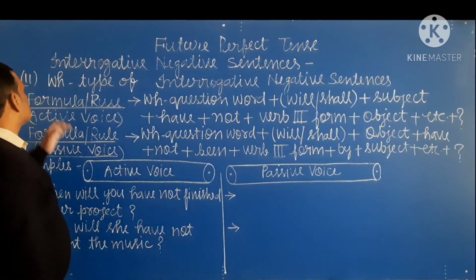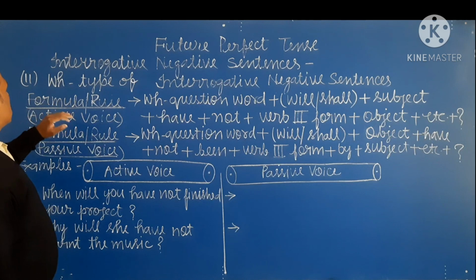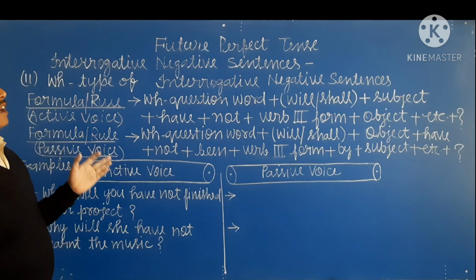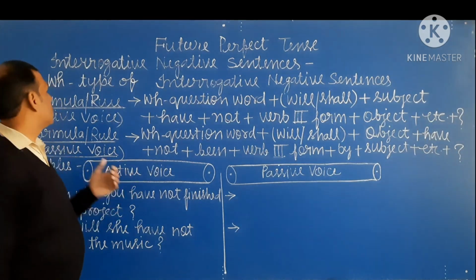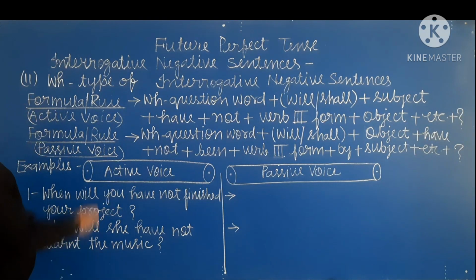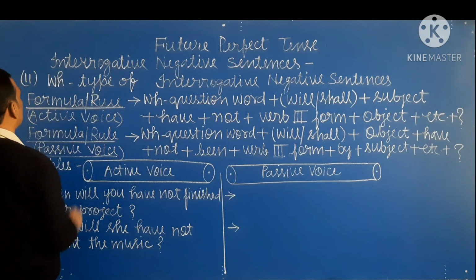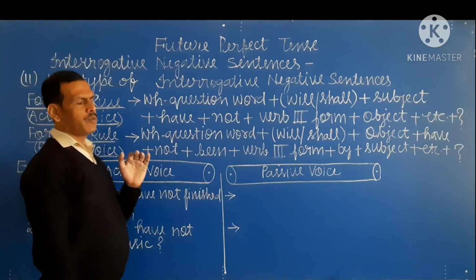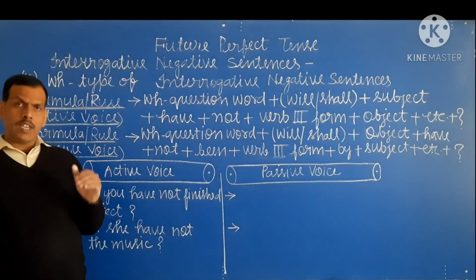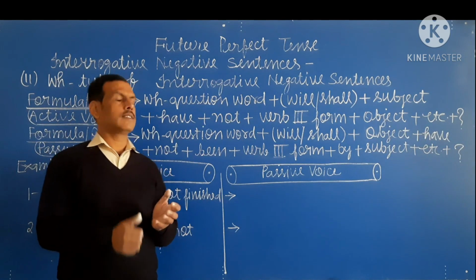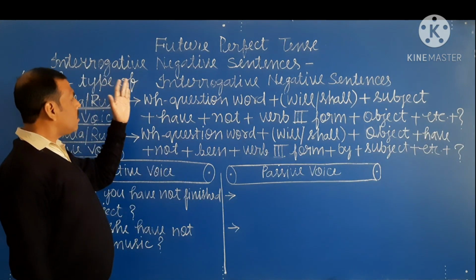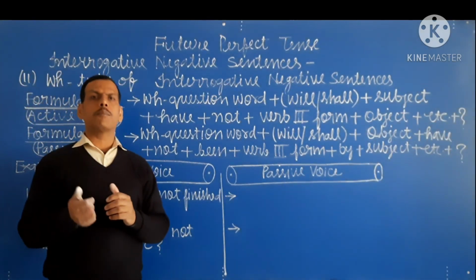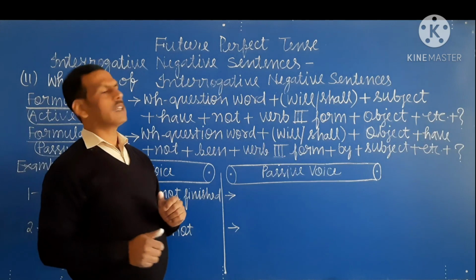So student, WH type of interrogative negative sentence is very easy to understand. So here is the formula and rule of WH type of interrogative negative sentence of active voice. Means in which we frame the sentence. इसी फॉर्मूले, इसी रूल के तहत हम लोग सेंटेंस को फ्रेम करते हैं, यानी बनाते हैं.